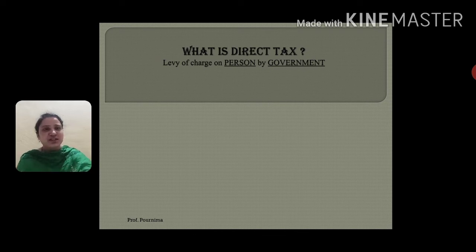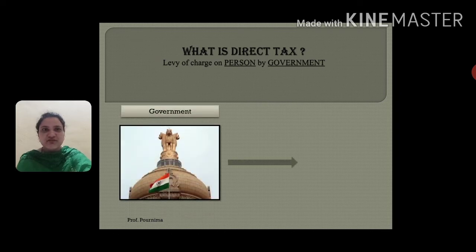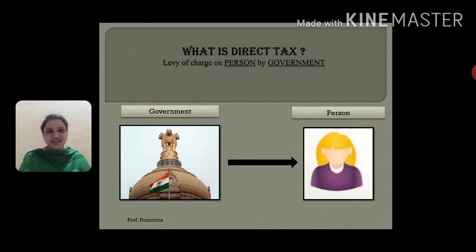Now see this: the government will charge tax on a person. Okay, the government is charging tax on a person. Now can you see any other thing between the government and the person? The government is directly imposing tax on the person. It is direct tax. There are only two parties: one is the government, another is the person. Direct. Okay. Now, next slide.